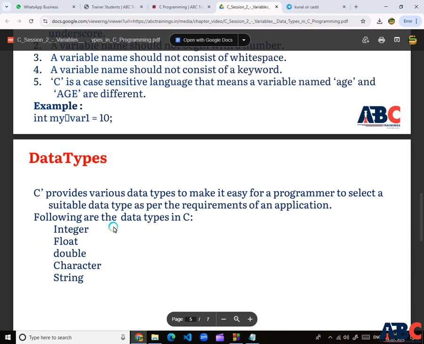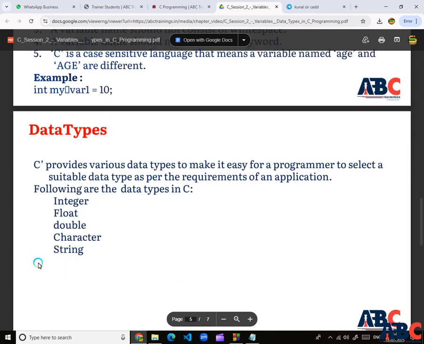So the following are the data types: integer, float, double, character and string. String is not supported in the C programming language. We can use the string data type in C++, which is the next programming language, an object-oriented programming language.